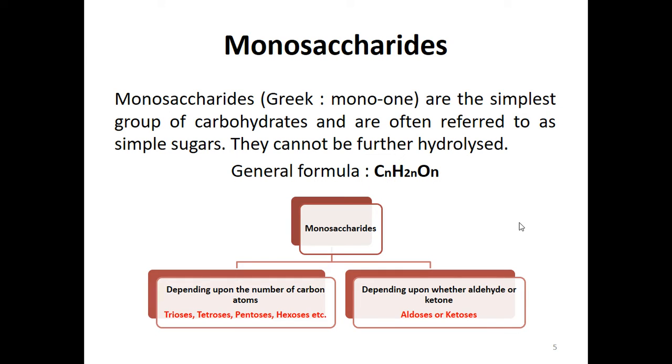Now, the monosaccharides. In Greek, mono means one. They are the simplest group of carbohydrates and are often referred to as simple sugars. They cannot be further hydrolyzed, and the general formula is CnH2nOn. Monosaccharides are further subdivided into types depending upon the number of carbon atoms and whether an aldehyde or ketone group is present.